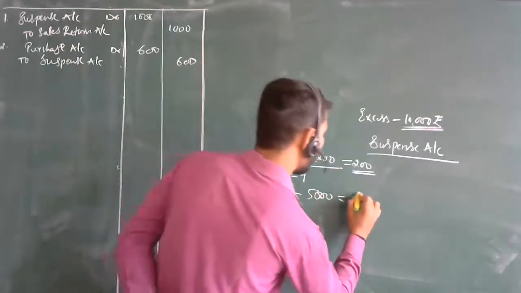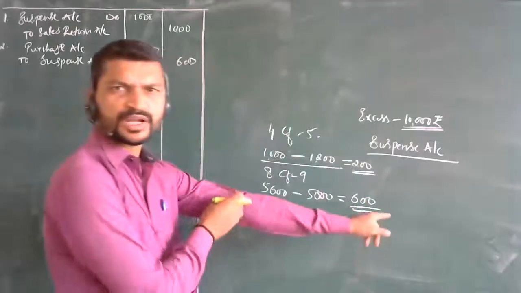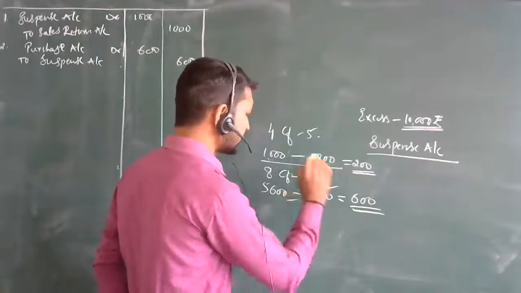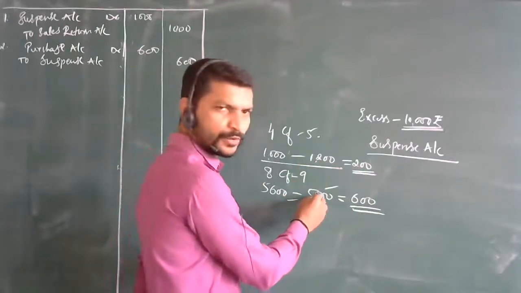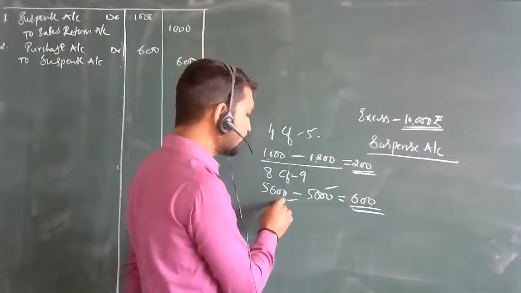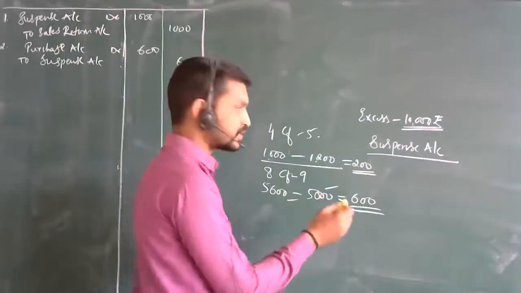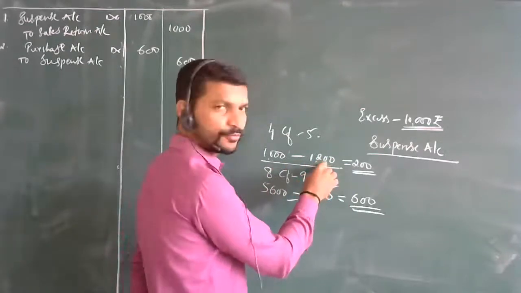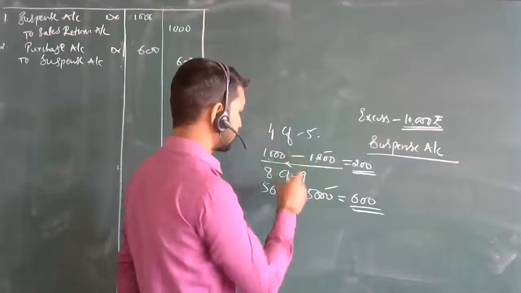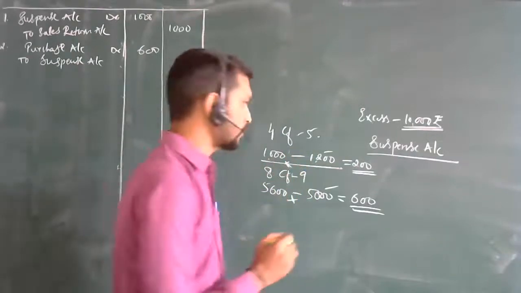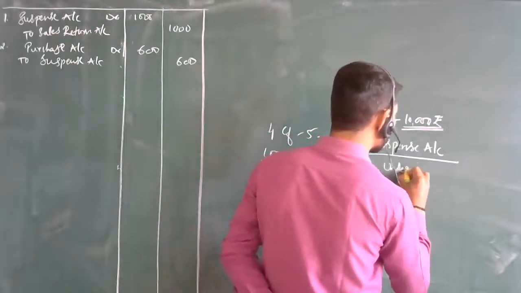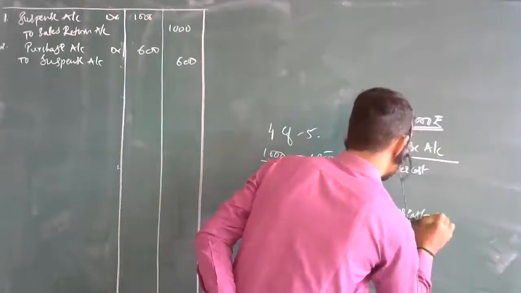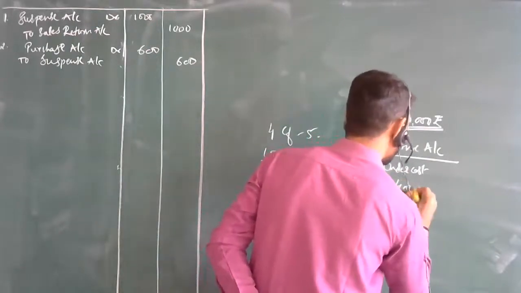Now here it is overcasted. How much is it overcasted here? 600. You had to take 5000, you took 5600. The actual amount was 5000 to carry forward, but here you took 5600, overcasted. And here it was actually 1200 you had to take, but you have taken less, so it is wrong. So it is undercast. This is overcast. So the difference between these is 400.